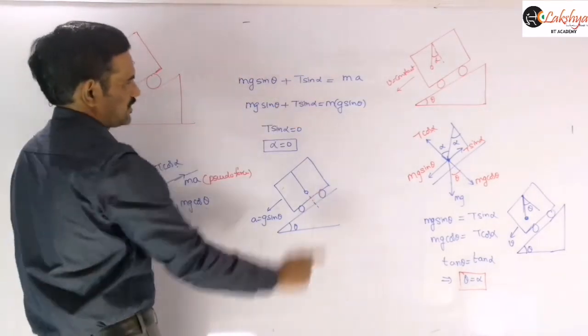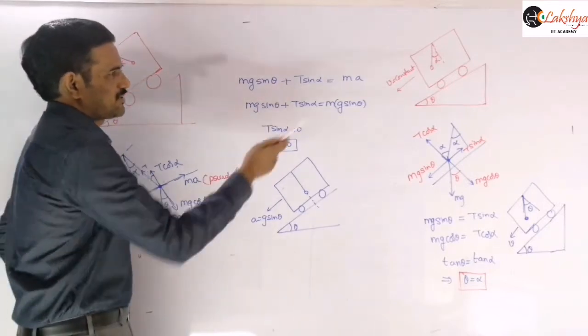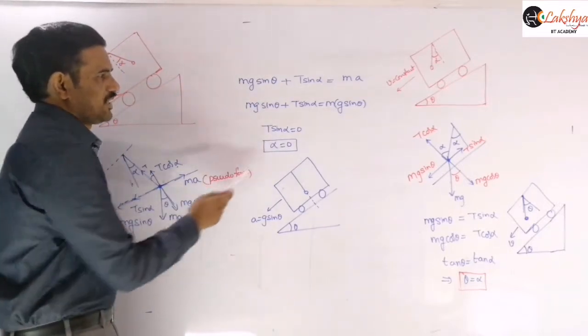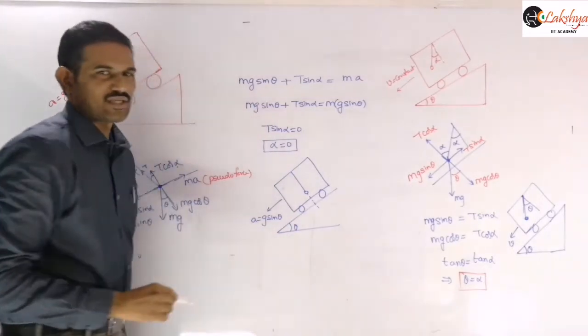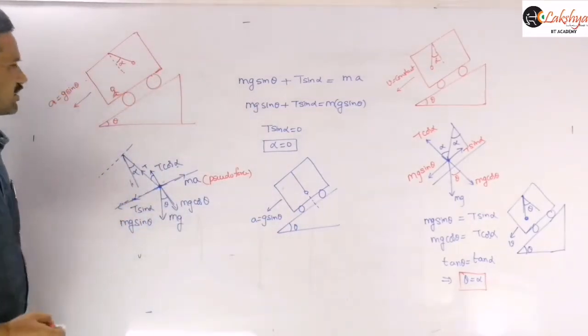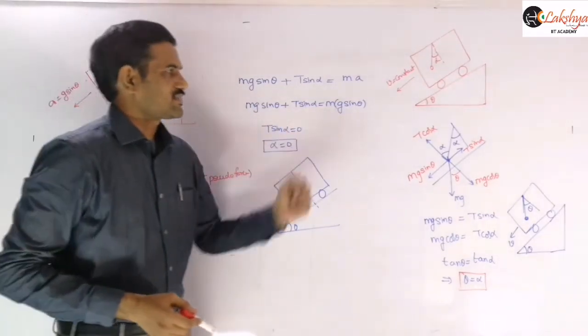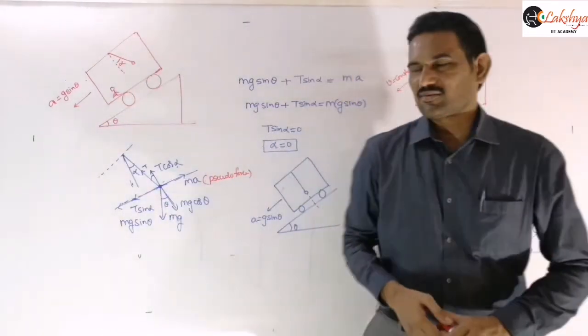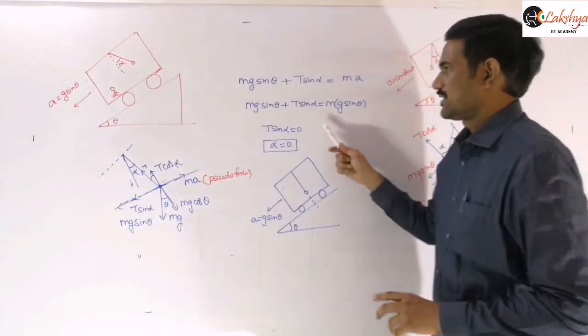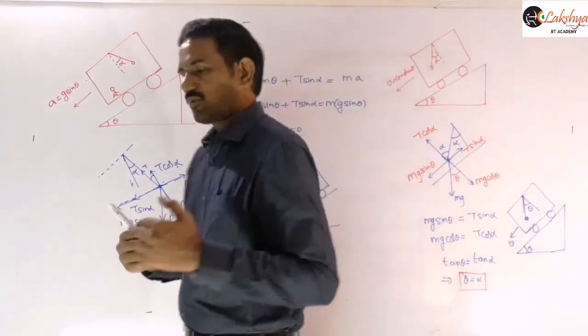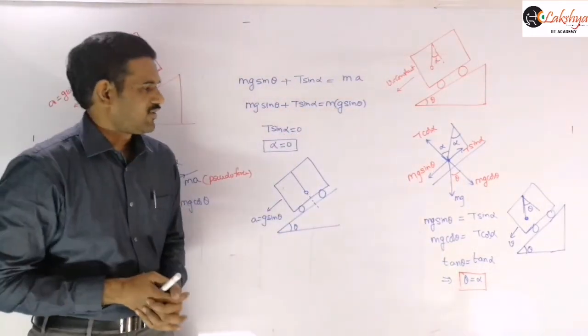So that is nothing but what I am writing here. mg sin theta plus T sin alpha is equal to ma, and then this a value we are substituting: g sin theta, the acceleration of this truck. Now that mg sin theta and this mg sin theta will be cancelled here, right? So you will get T sin alpha is equal to 0, and from that you can conclude that alpha is equal to 0.